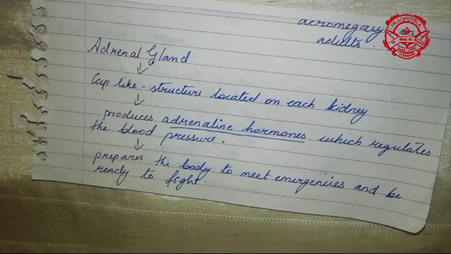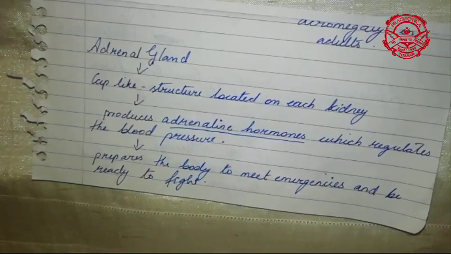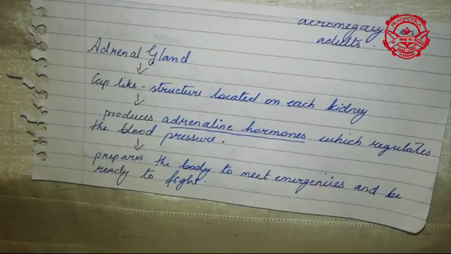They will always be ready to fight any emergency or anything that your body is going to face. The adrenaline hormones which they secrete will be prepared and ready to fight. That's why they are also known as your emergency hormone.